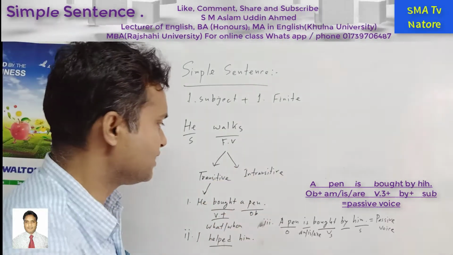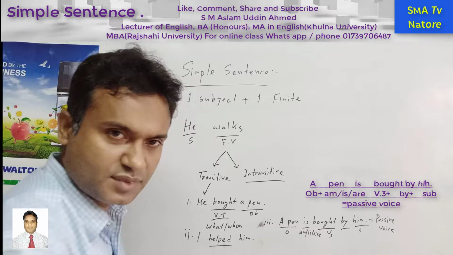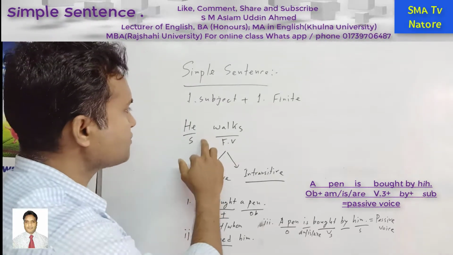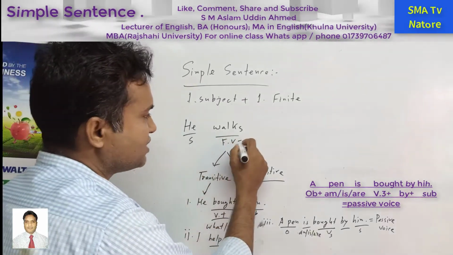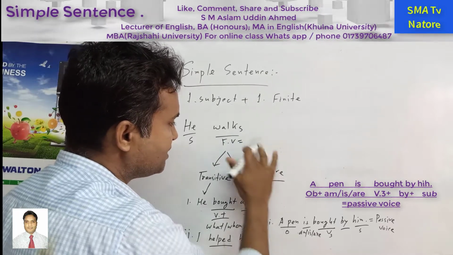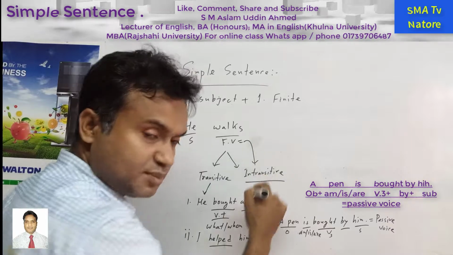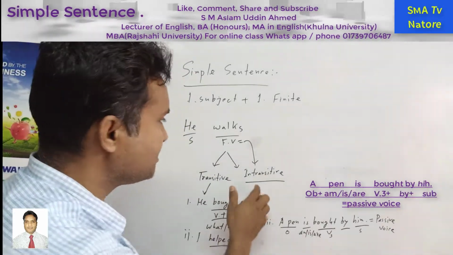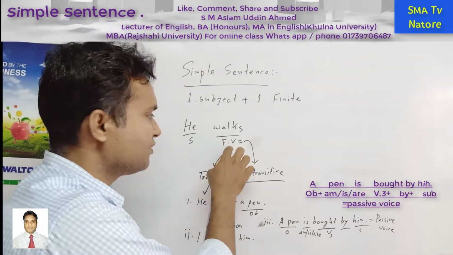It has another feature, that is intransitive. For example, in this sentence, he walks. So this one is an intransitive verb. I have already written it here. So this is an intransitive verb, because transitive and intransitive are included in the finite verb.